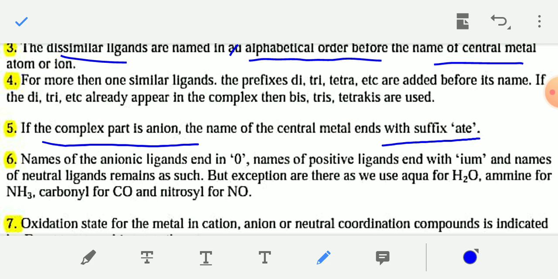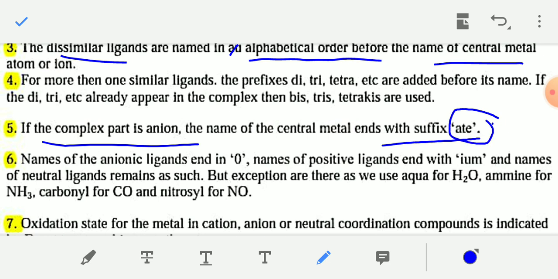If the metal is present in the anionic complex, then you write the Latin name of the metal with the suffix ate.